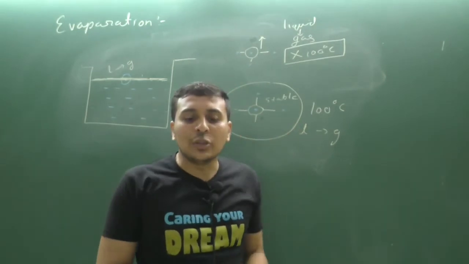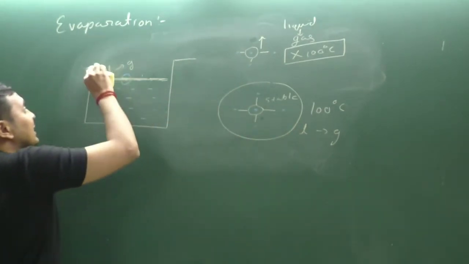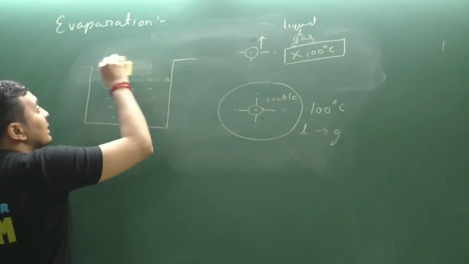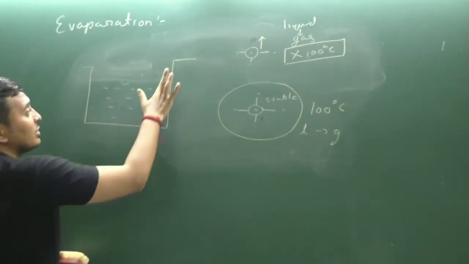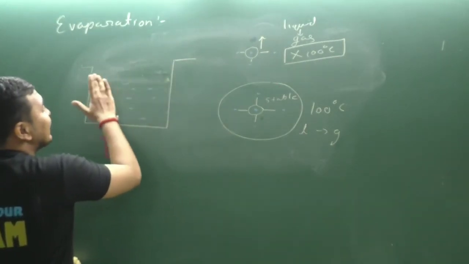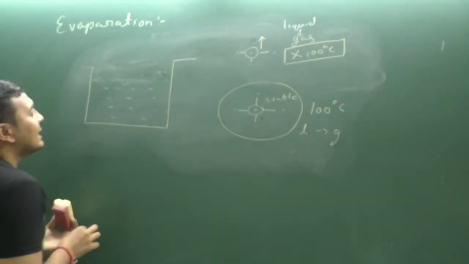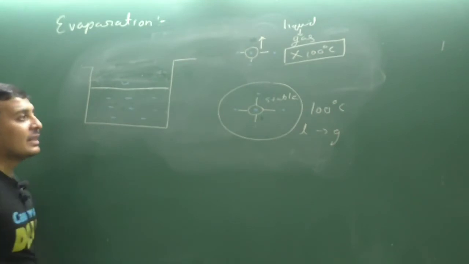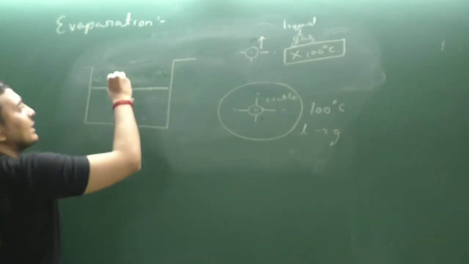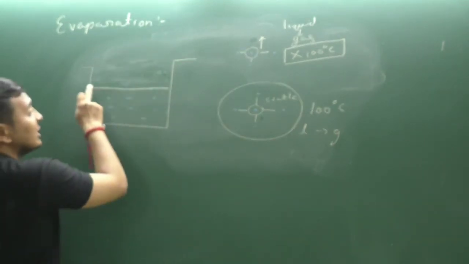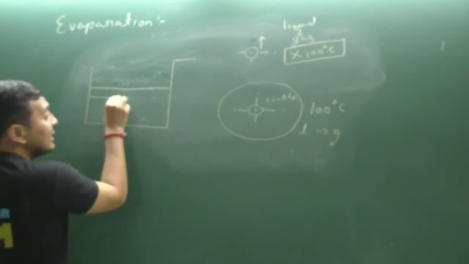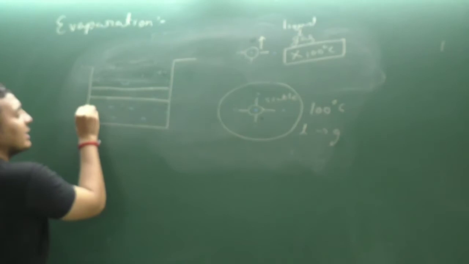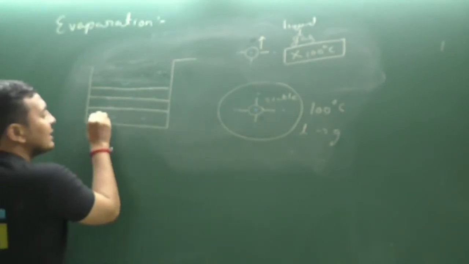So now let us assume that the surface particle has been converted from liquid to gas. Clear? So the level of the water has decreased. Now the layer below is the surface layer. Now they will start getting converted from liquid to gas. Now this particle has been removed, then this will be the upper layer of the water. Now that particle will convert from liquid to gas. Then this one, then this one.